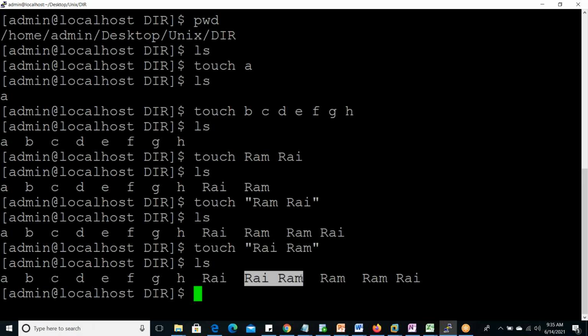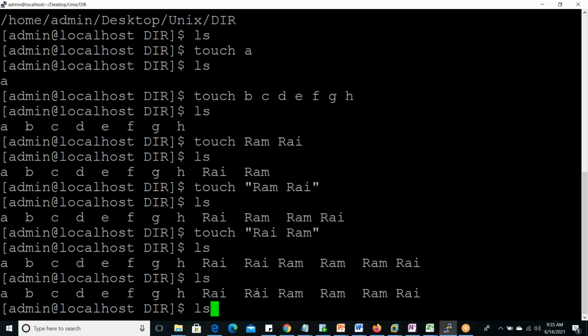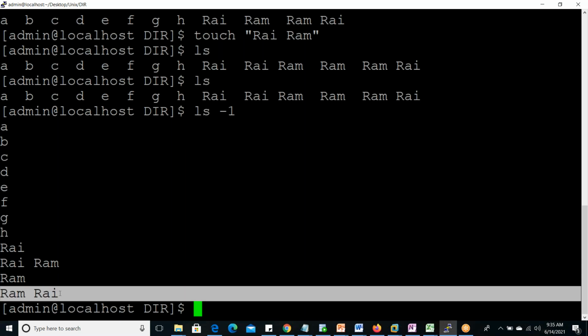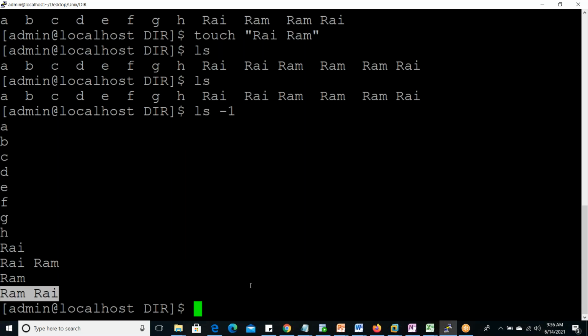Here this "Rai Ram" is one file and "Ram Rai" is also one file. But other people don't know this type of names. If you are giving a space, then a lot of confusion will come if somebody doesn't have the deep knowledge. In that case, when they check with ls, they cannot tell. If they check ls -1, then in one line one file name or directory name will come. Now you can see that "Ram Rai" is coming in one line, which means this is one file. Okay, so this is possible, but don't create this type of name.